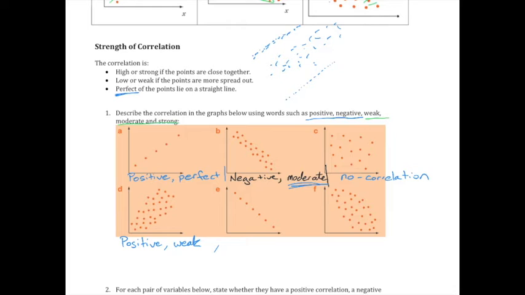Strong or even perfect, I wouldn't argue. And negative, yeah. Strong negative correlation. F. Weak. Negative again, oops. Weak, negative. Beautiful.